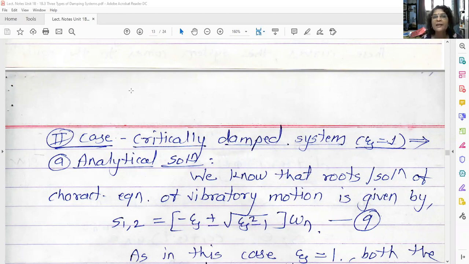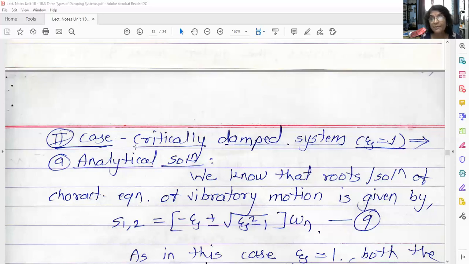And in the overdamped system, the value of zeta is greater than 1, that is C is greater than Cc. And the roots were negative, real and unequal. And what was the type of motion we got in overdamped system? It was an aperiodic motion, that is also known as a non-vibratory motion. Now today we are going to study the second case of types of vibrating system.